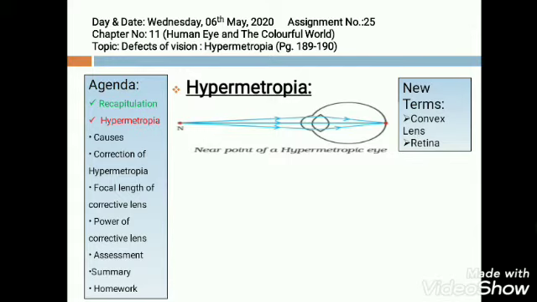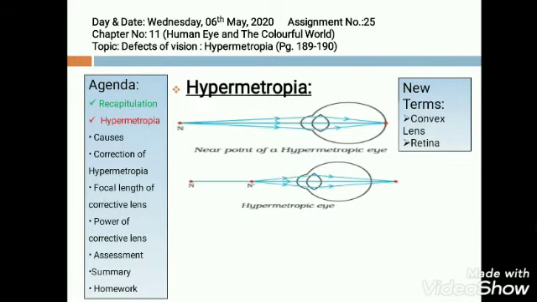But what happens if this point N comes closer to the human eye? If this point comes closer to the human eye, say the object is now at N dash, object is now closer to the eyes, the image formed will be behind retina.